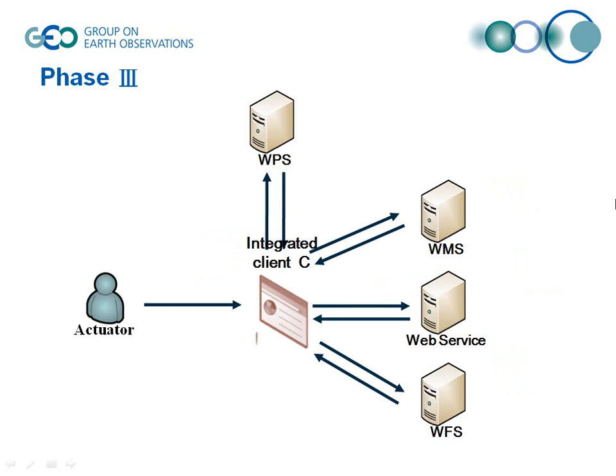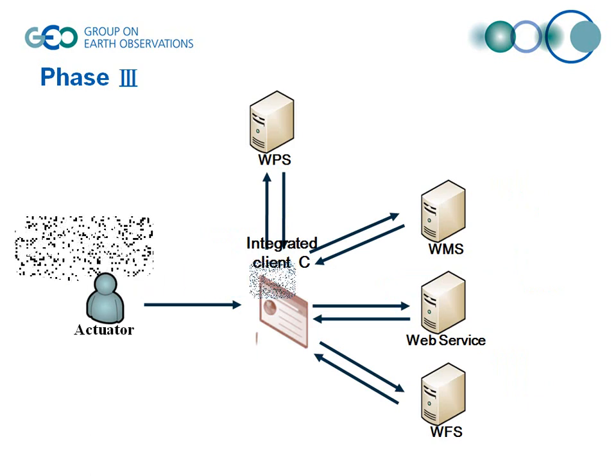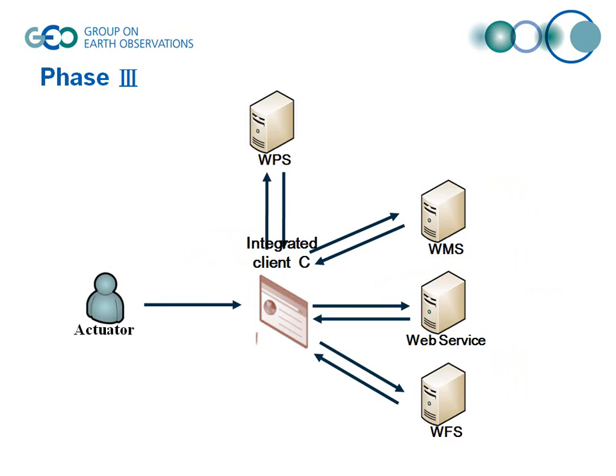When the actuator needs to produce the shortest path map for vehicle dispatching, integrated client C invokes the services which are necessary for producing the shortest path map, for example, traffic report web service and flooding area web service. Integrated client C will deliver the request to those services and get the responses.